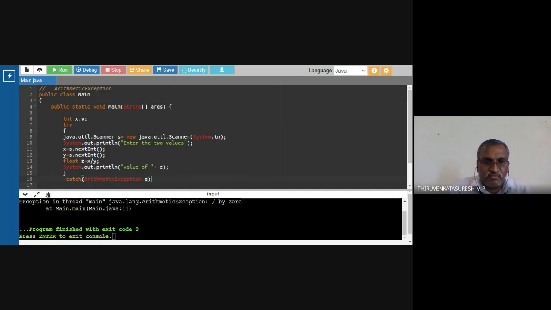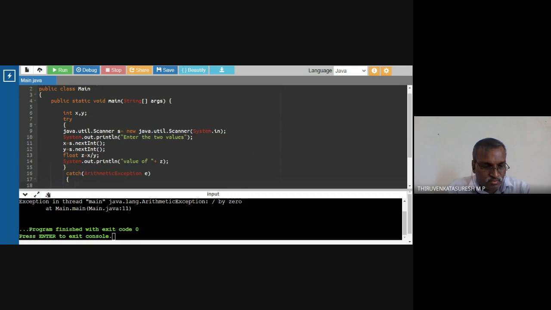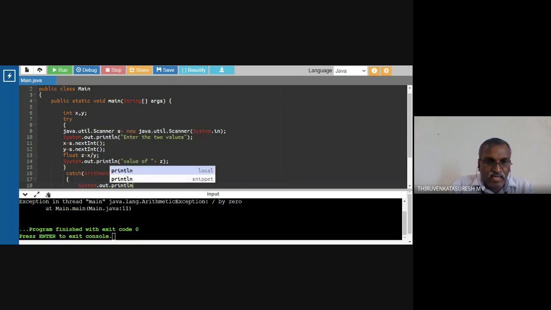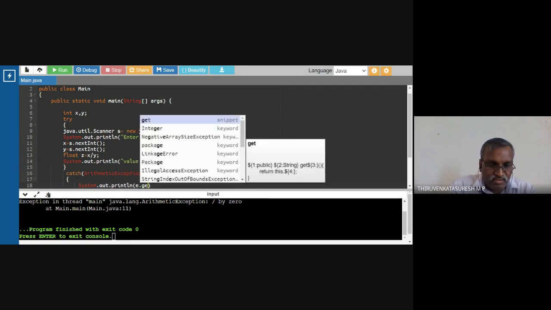E is an object for ArithmeticException. I'm going to display the information with System.out.println, using e.getMessage to get the message.